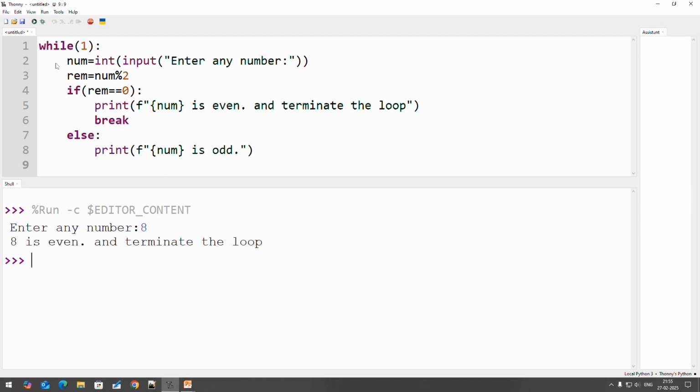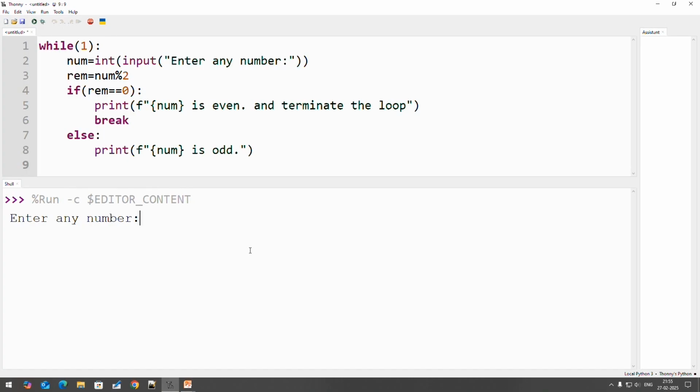Again we are executing our code. Now suppose you are entering any odd number, say for example 3. It will ask me again for the input, right? Again I am entering an odd number, 5. It will again ask me for any number. So whenever you are entering an odd number, the loop continues and it will print the odd number.